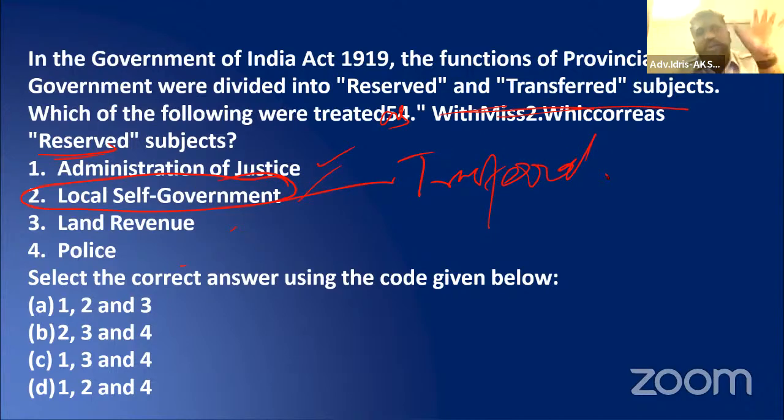So you can know only 2. Take it this way, I know only 2. Okay, so 2 is not a reserved subject, it's a transferred one. 2 should not be there in the answer. Now, the answer has arrived: C. There are people, I am seeing, who say the elimination technique has gone. This is also the elimination technique only. Easy only.